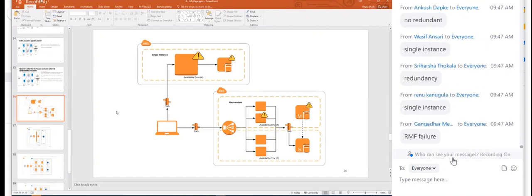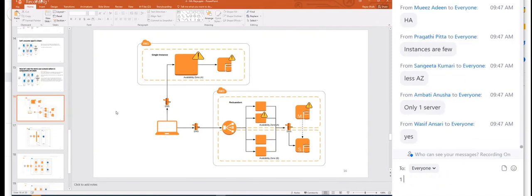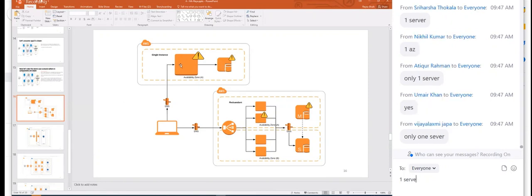The answer is you have only one availability zone, or the answer is you have only one server there. Guys, it is not about availability zone. In one availability zone also, can you achieve availability? Yes, you can. But the problem here is redundancy. You have only one server over here. This is the database. If you have only one server, there is no redundancy. Redundancy has failed, meaning high availability is gone. You have a single instance. That's it.